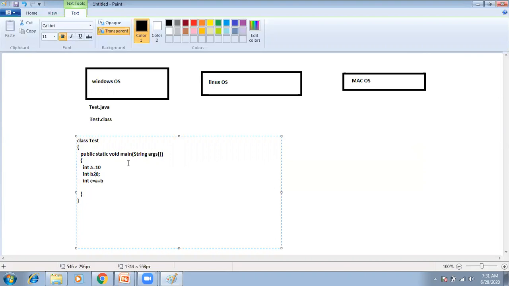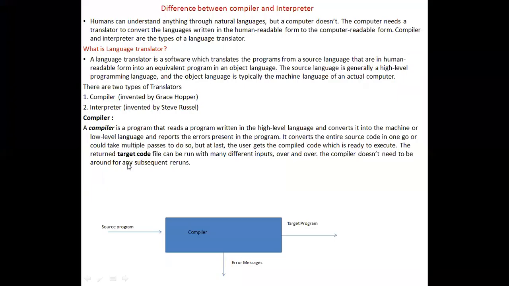Now, the job of the compiler is to execute the total program, and after executing the total program, it reports that the errors are in this line, meaning 1, 2, 3, 4, 5, the fifth line and the sixth line. It will show these two errors after execution. It executes the total program at once and shows the errors are in the fifth and sixth lines. That is the job of the compiler.